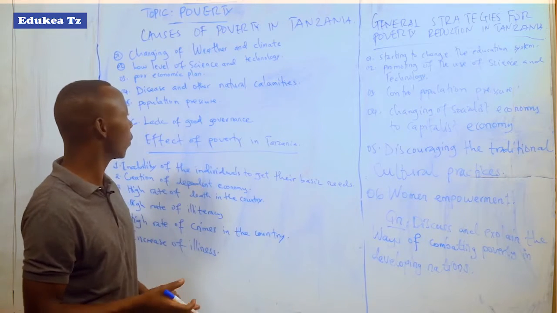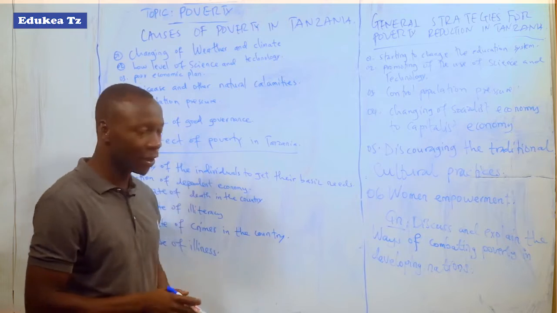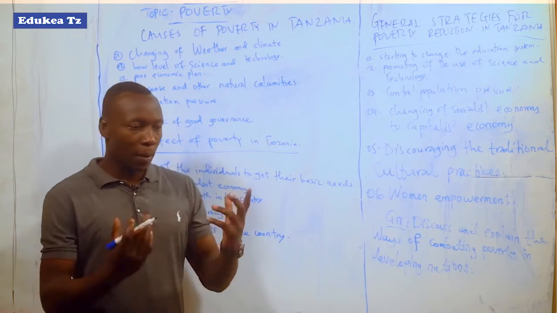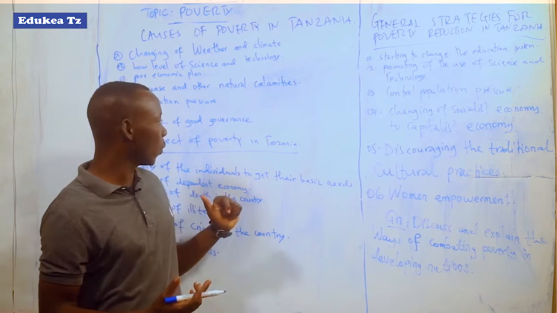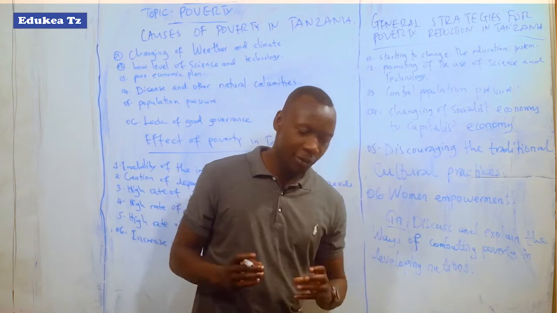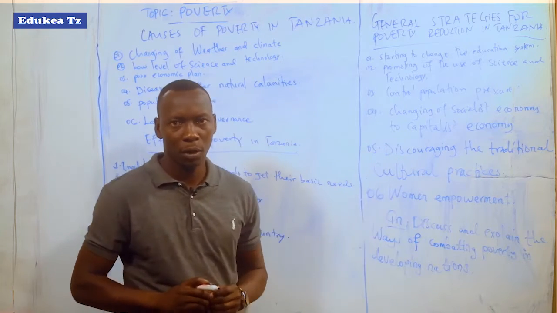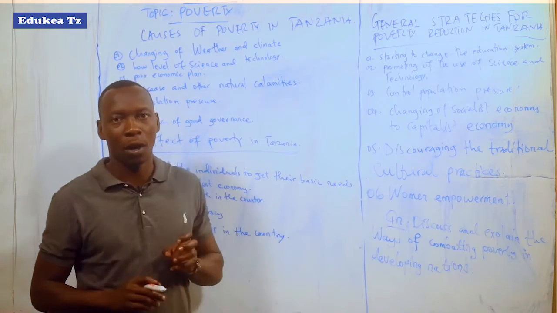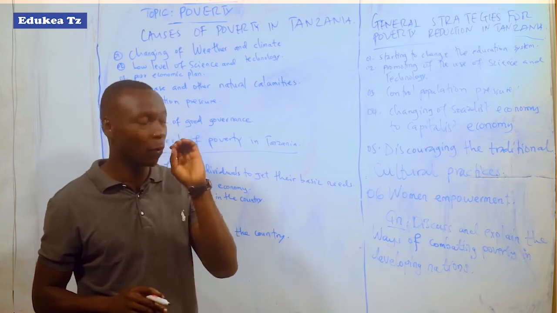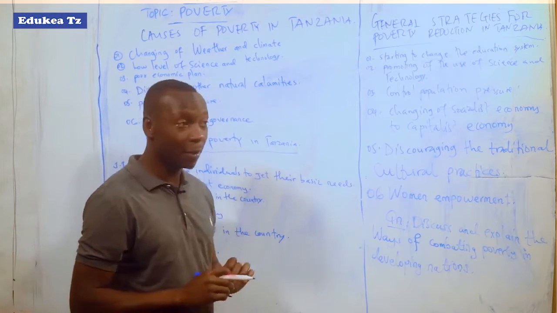Lack of good governance also is another factor of poverty. How may lack of good governance lead to poverty? This is based on the leadership. If leadership is very poor, automatically even the development of a country will still be at a lower level.